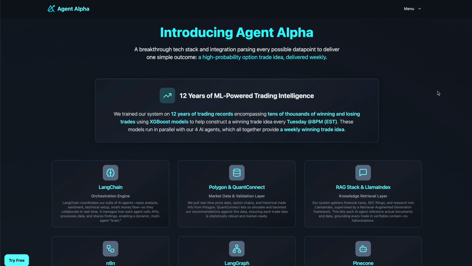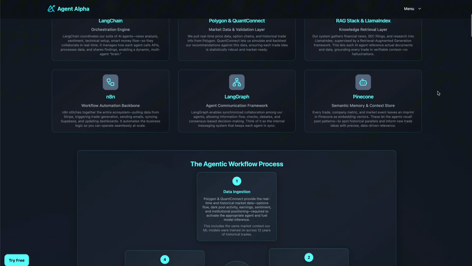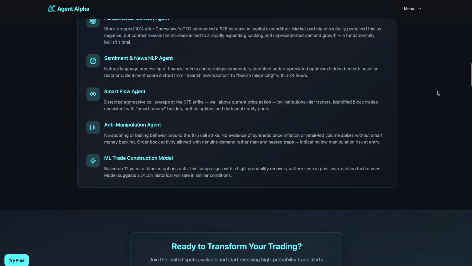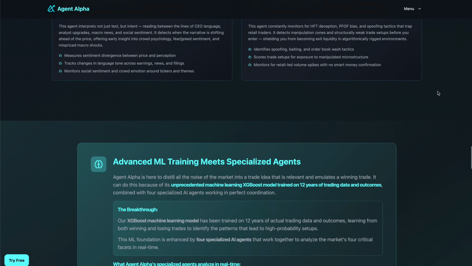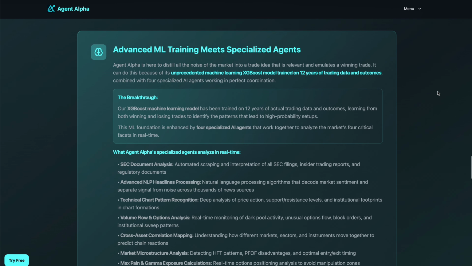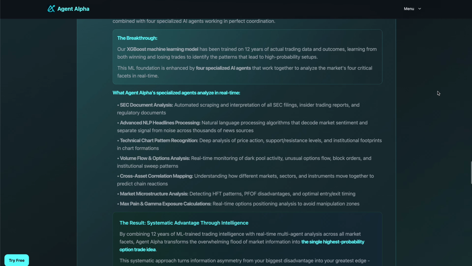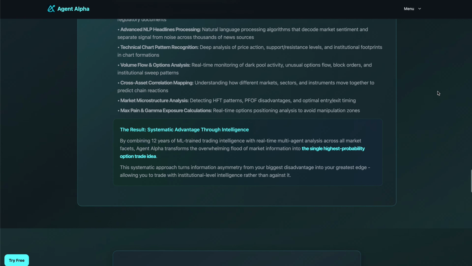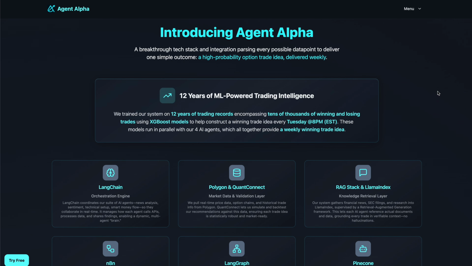Hey everyone, today we're unpacking what Agent Alpha is, how it functions under the hood, and how you can access a free 7-day trial to experience what may be the only systemized edge in retail options trading today. This is not for beginners, this is for experienced options traders who've exhausted their traditional strategies, been misled by influencer pump groups or signal scams, and are hungry for a platform that actually fuses modern AI infrastructure with institutional grade logic. If you've been looking for that one-stop shop for your edge in the options market, keep listening and you'll see how Agent Alpha is that system.